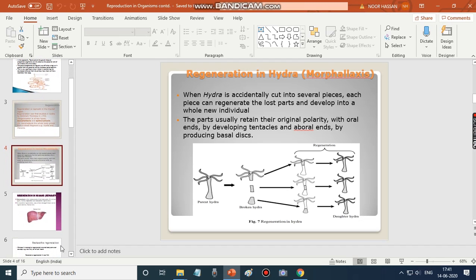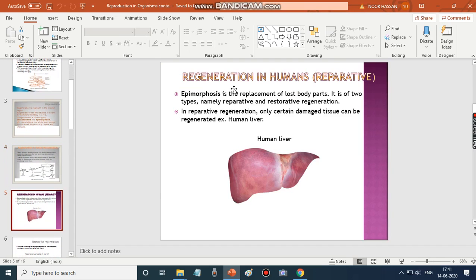We shall move on to the next type. Here it is regeneration in humans, and particularly this type is called reparative. Epimorphosis is the replacement of lost body parts. It is of two types, reparative and restorative. Reparative, as the name refers to, means repair.